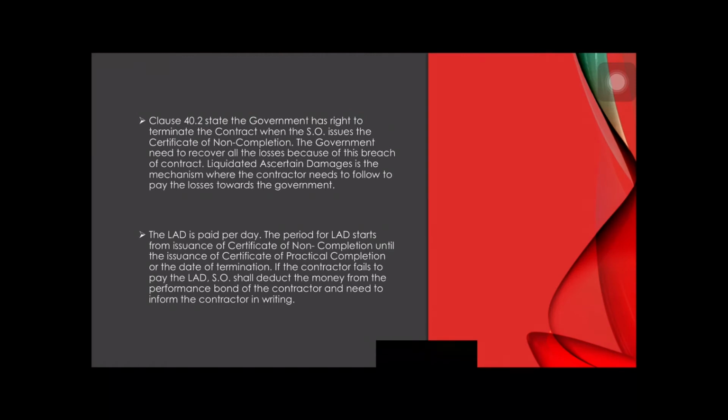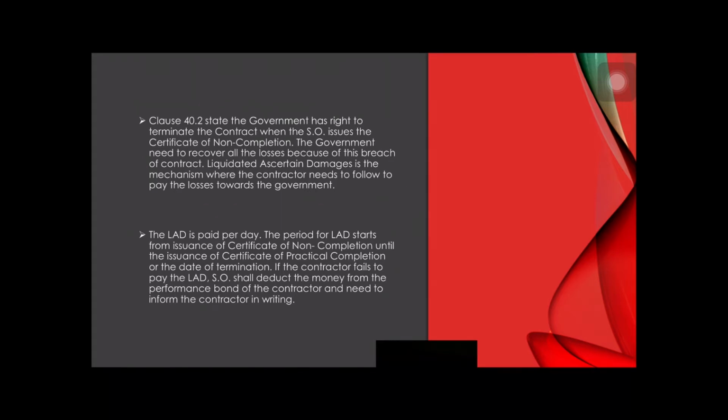Clause 40.2 states the government has the right to terminate the contract when the SO issues the certificate of non-completion. The government needs to recover all the losses because of this breach of contract.